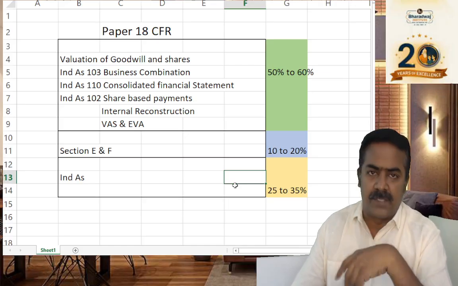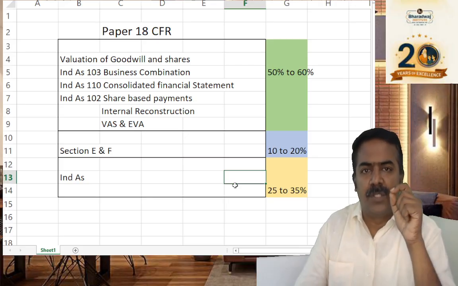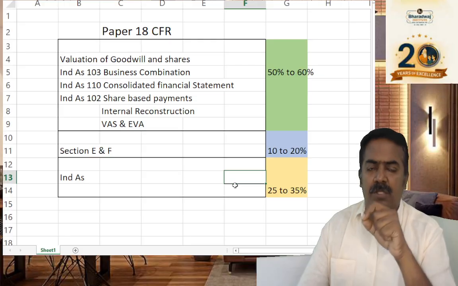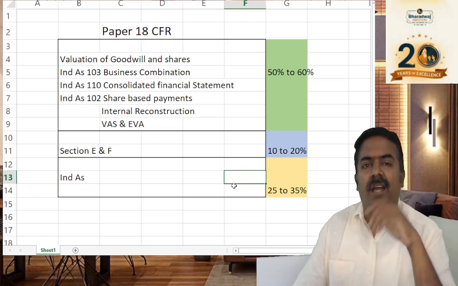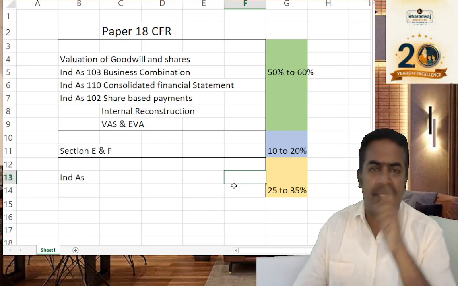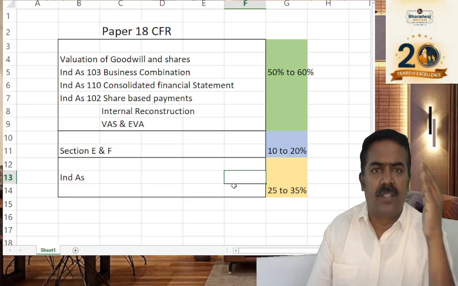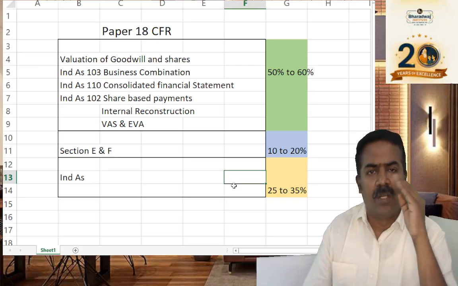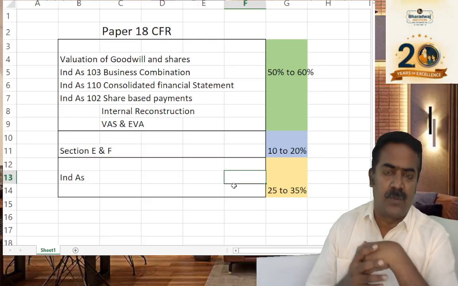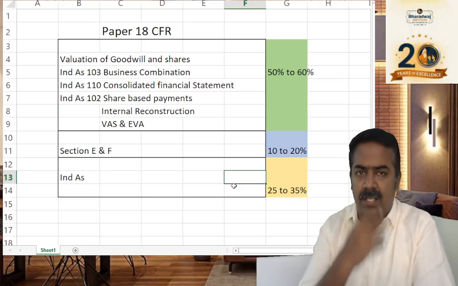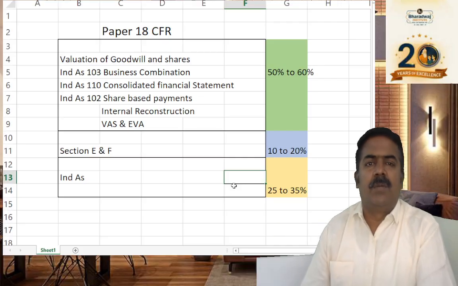Maybe you can go through the website, that is ICMA website. You can go through from December 2023 onwards, December 2023, June 2024, December 24, then June 25, like that. I request you to go through the past exam questions, you will get an idea. Then model test papers of the last 4 or 5 attempts you can go through. Do not go through the old syllabus one, because that time we had cash flow statements, we had so many accounting standards, okay, and the syllabus was changed and the questioning methods were changed.